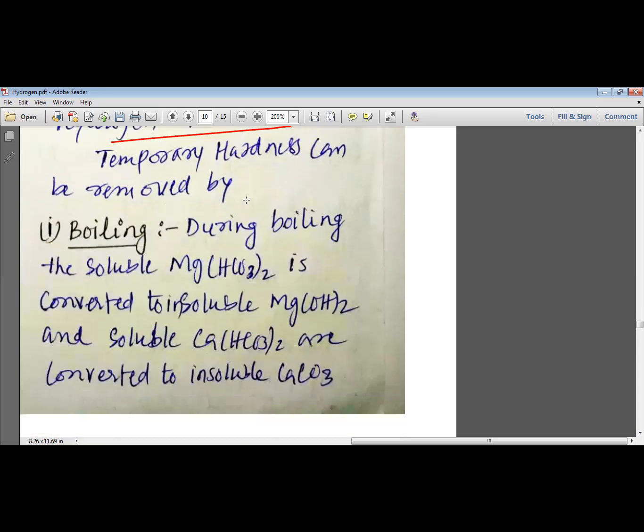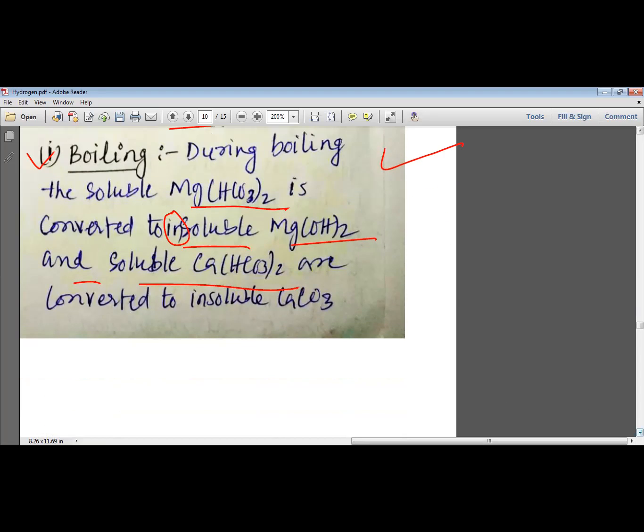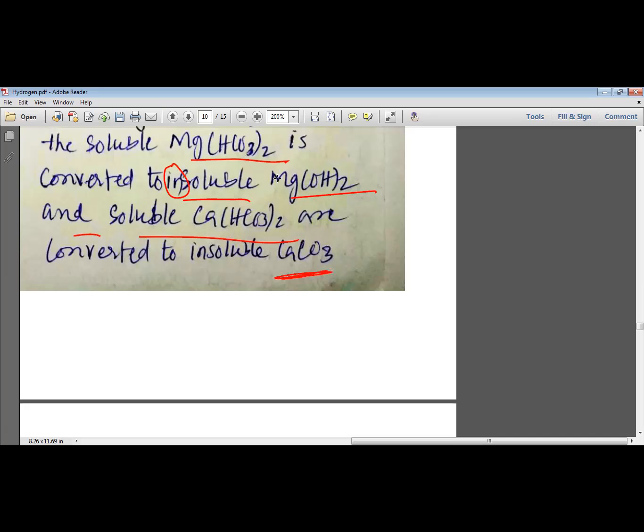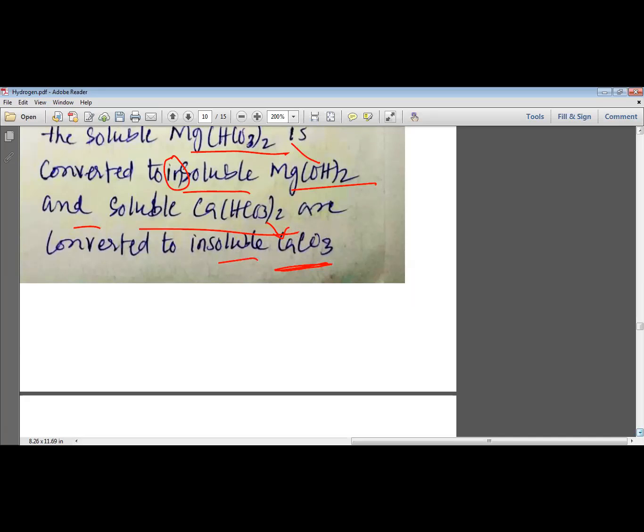Temporary hardness can be removed by two different methods. First we will study the first method of removing temporary hardness, and that is known as boiling. During boiling, soluble magnesium hydrogen carbonate salt is converted to insoluble magnesium hydroxide salt, and soluble calcium hydrogen carbonate is converted to insoluble calcium carbonate. So magnesium hydrogen carbonate is converted to magnesium hydroxide, and calcium hydrogen carbonate, which was soluble, is converted into insoluble calcium carbonate salt, and then by filtration they can be easily removed.